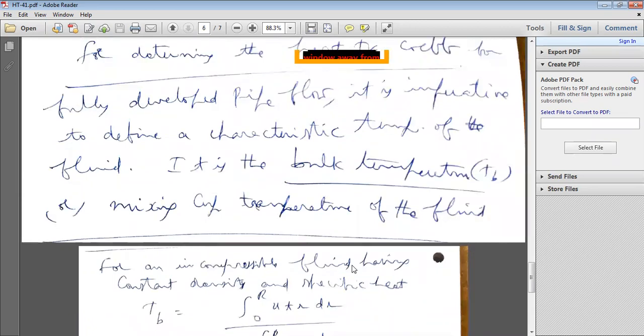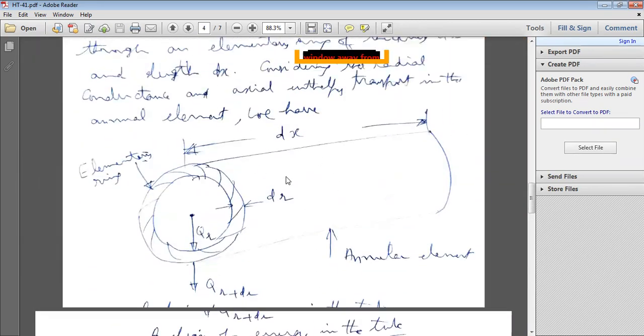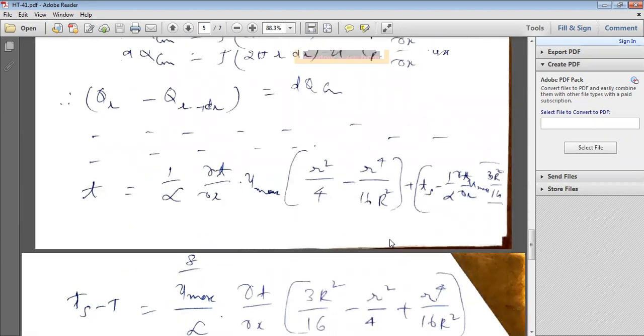Here, if you maintain the temperature constant throughout the length of the pipe, on the surface, Tw has the same value. For example, 300 degrees centigrade at every point. That is the second condition.